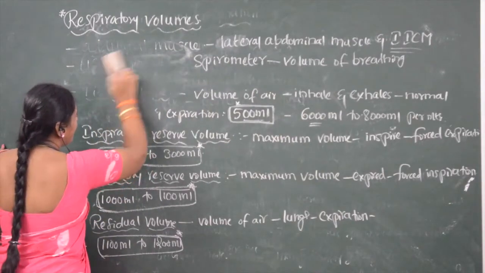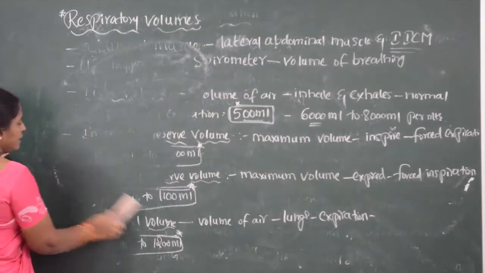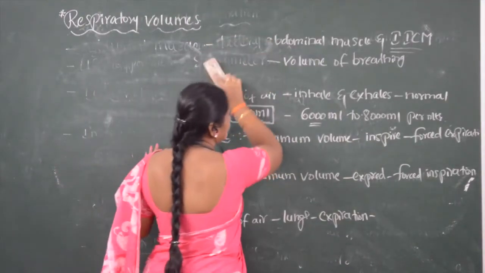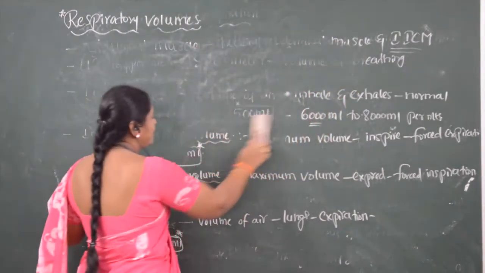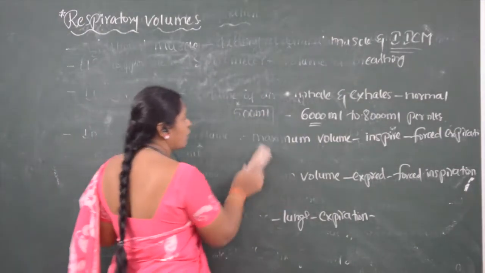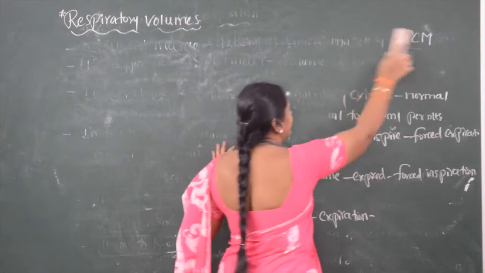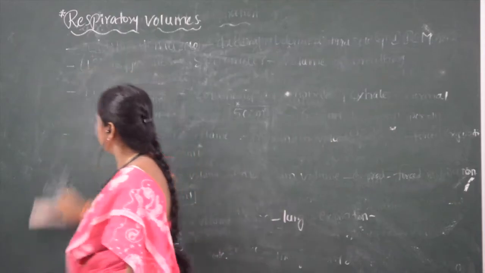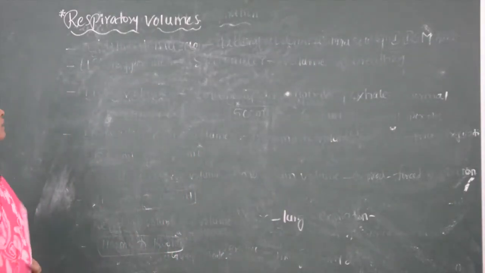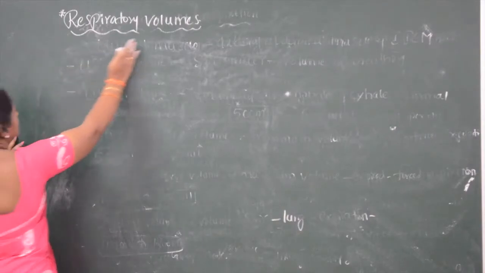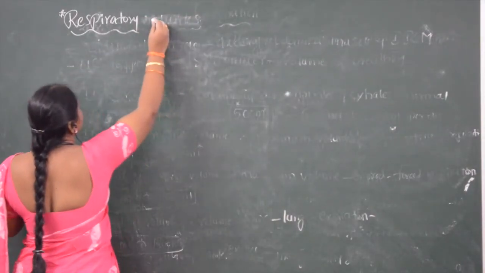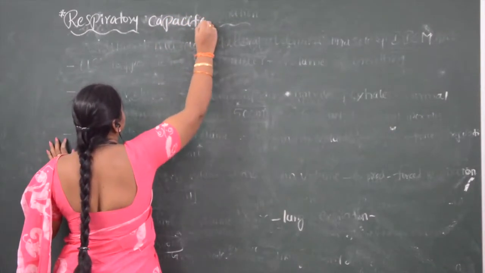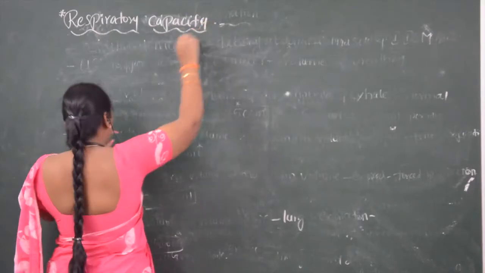To find whether the lungs are functioning well or not, we apply the respiratory volumes to extract the respiratory capacities.